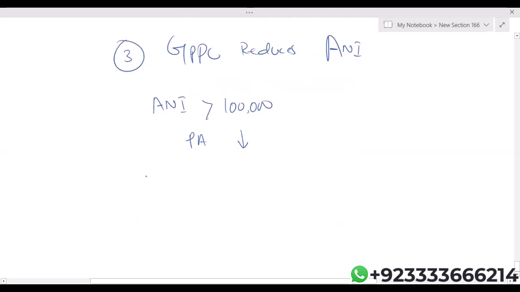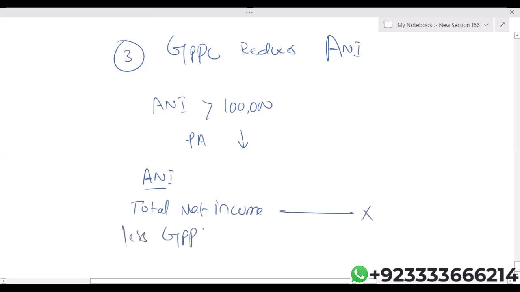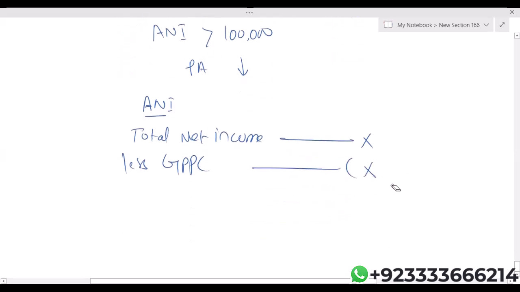What is the format of adjusted net income? We'll take total net income less gross PPC, less gross gift aid donation.